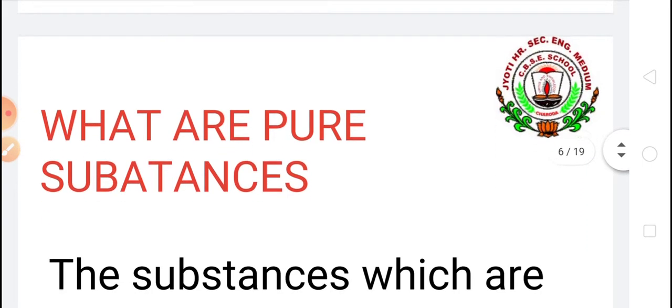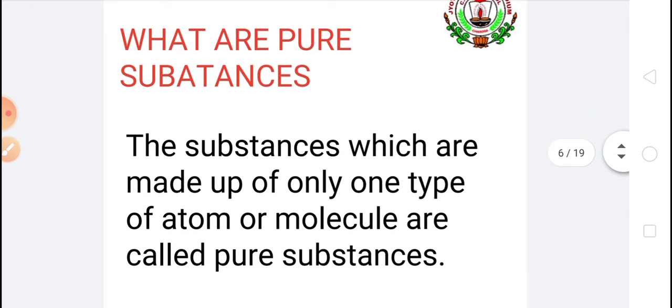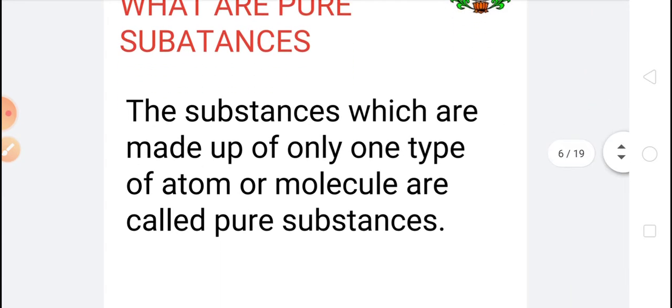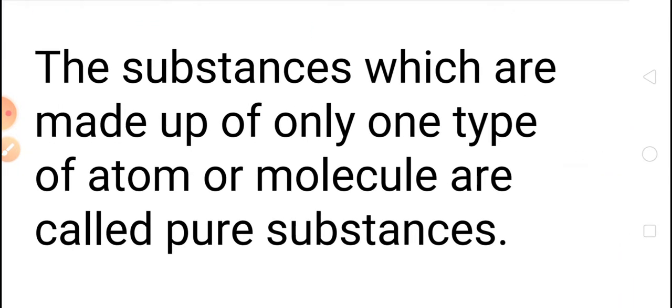So what are pure substances? Substances that are made up of only one kind of atom or molecule are called pure substances. The substances which are made up of only one type of atom or molecule are called pure substances. Examples of pure substances are all the elements and compounds.